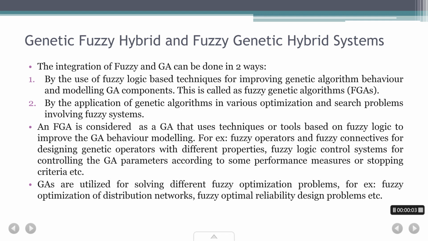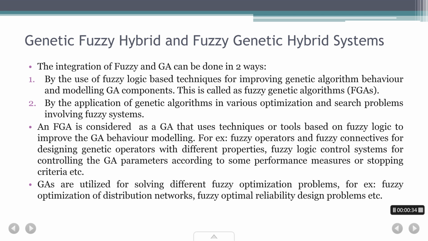Hello students, good afternoon. So in today's lecture, we are going to see the last type of hybrid system, and that will end our topic on hybrid systems. The last topic remaining for us to do is the combination of your genetic algorithms and fuzzy systems. So by combining these two, what do we have? We have genetic fuzzy hybrid, or you can also say fuzzy genetic hybrid systems.